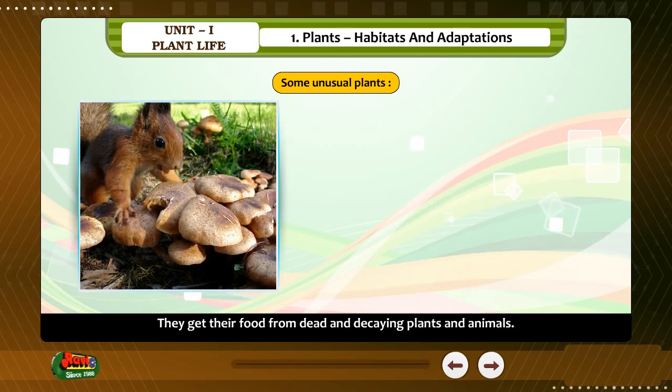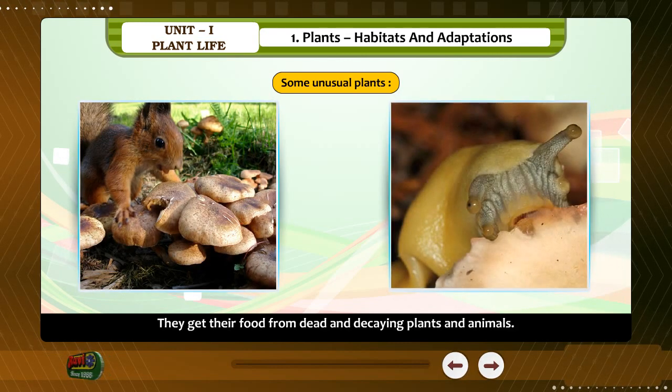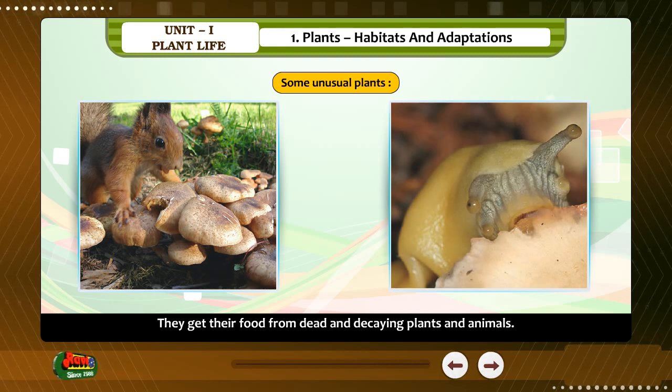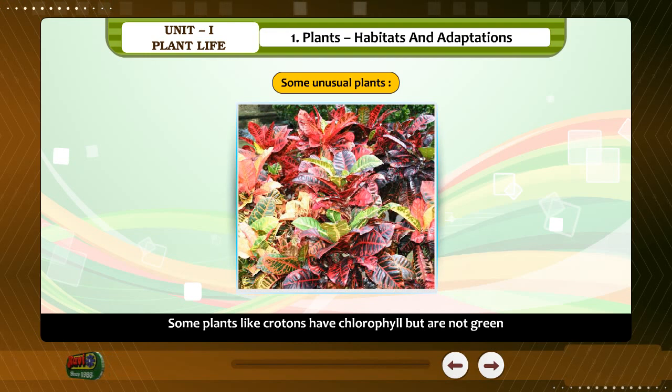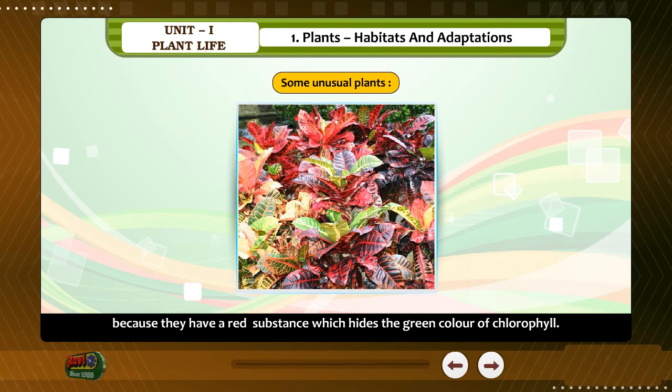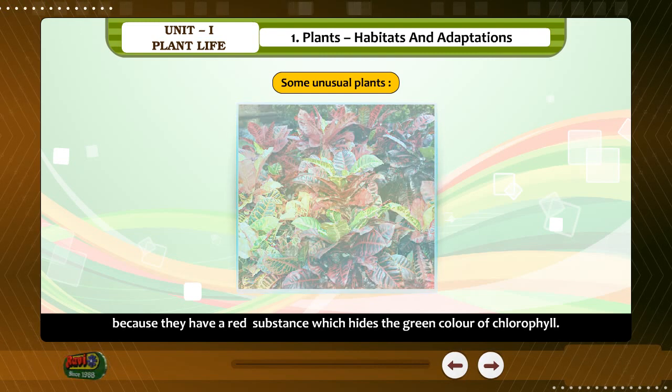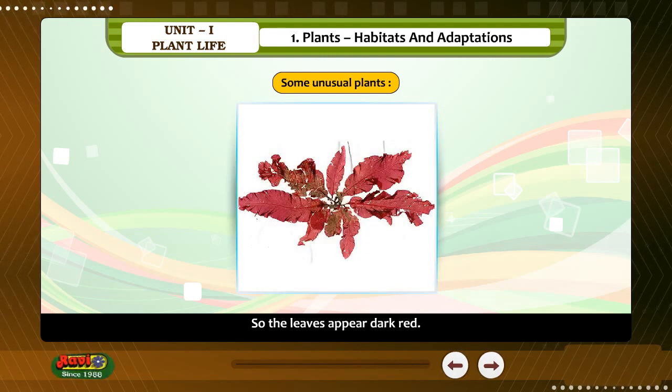They get their food from dead and decaying plants and animals. Some plants like crotons have chlorophyll but are not green because they have a red substance which hides the green color of chlorophyll. So the leaves appear dark red.